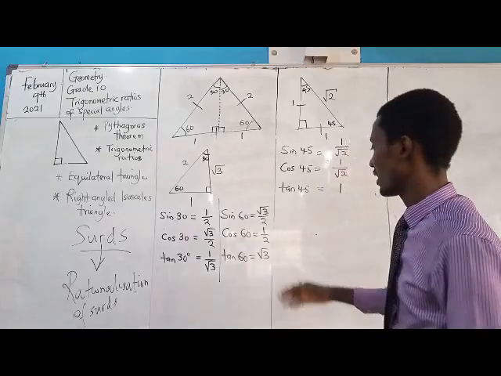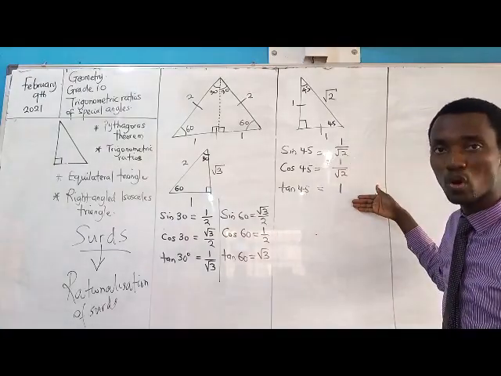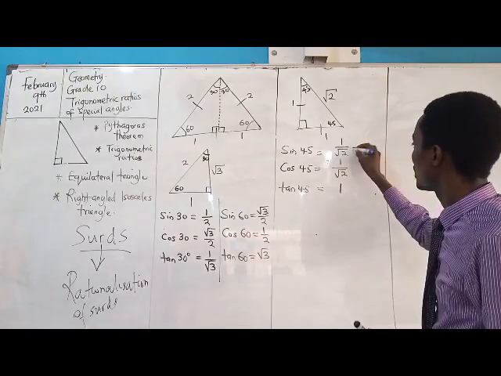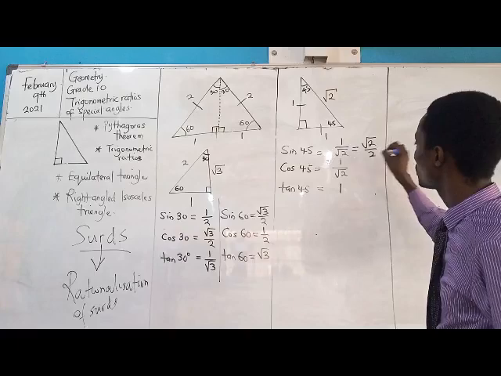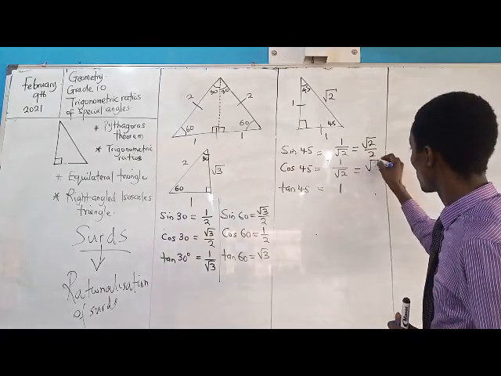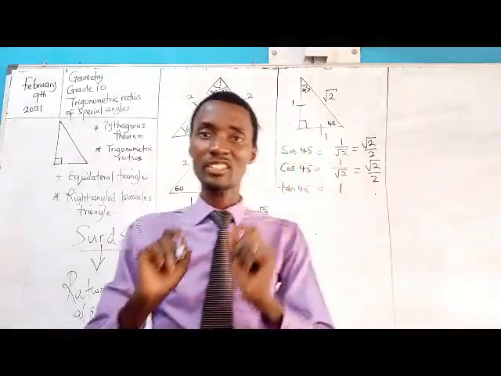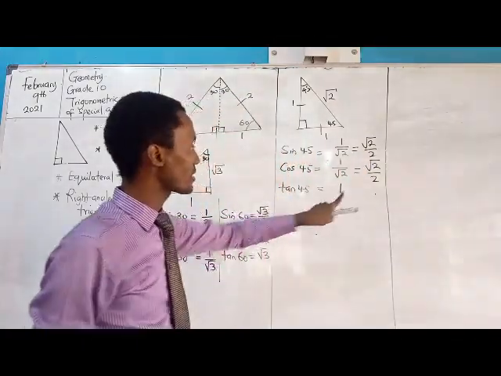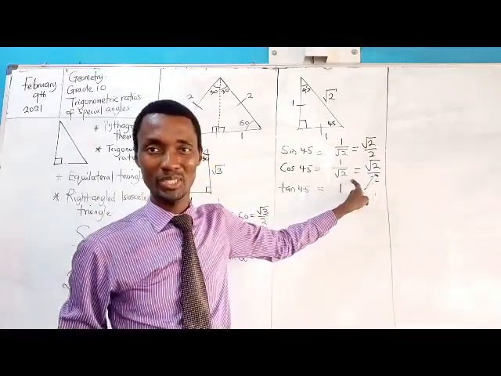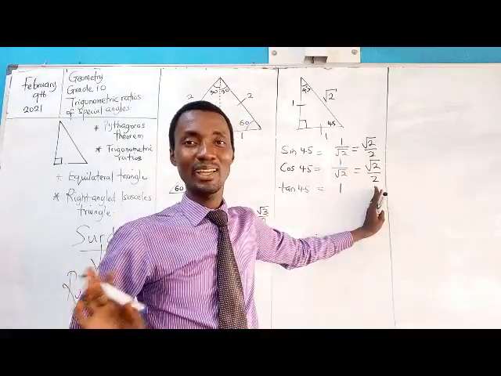You also notice that here I have not respected the protocol of keeping this in standard surd form. So I could say that this is equal to root 2 over 2, assuming you understand why that came about. It is because, by the concept of rationalization of surds, we expect our denominator not to be a surd. But if you don't understand this aspect, don't bother yourself.